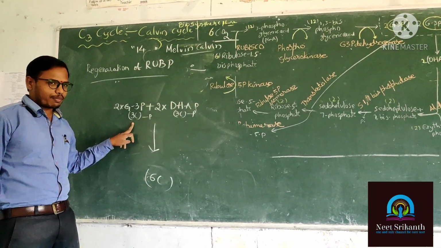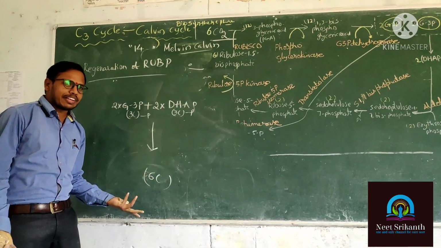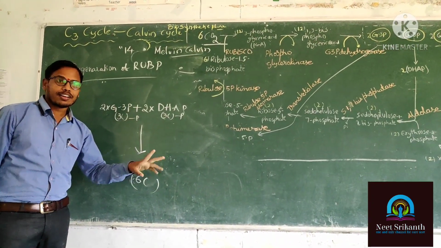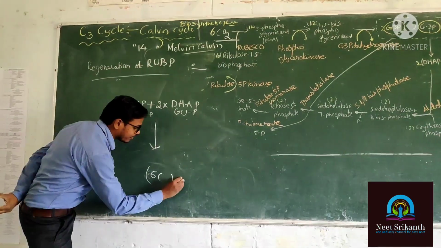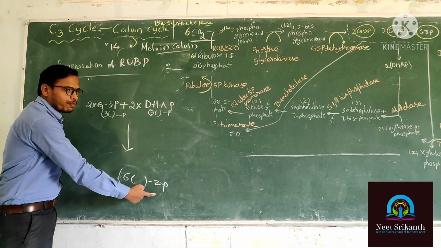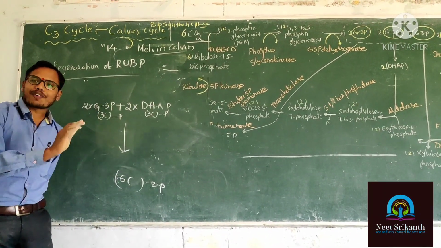G3P has 3 carbons, DHAP has 3 carbons, so easily we know the product has 6 carbons. And how many phosphates are there in that product? 2 phosphates. 6 carbons and 2 phosphates. That is the balancing of carbon and phosphate. So what is the product here?